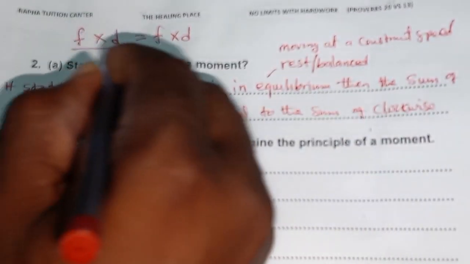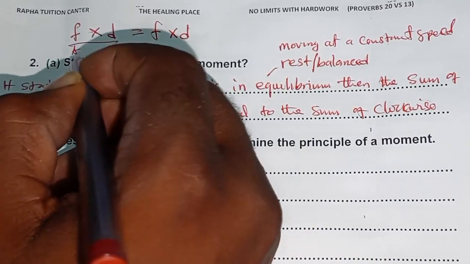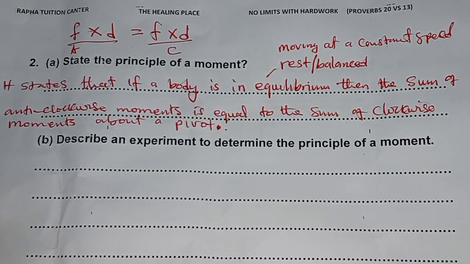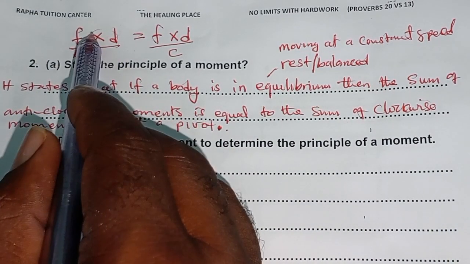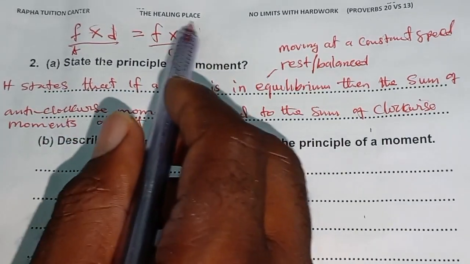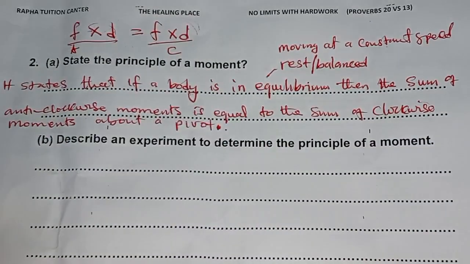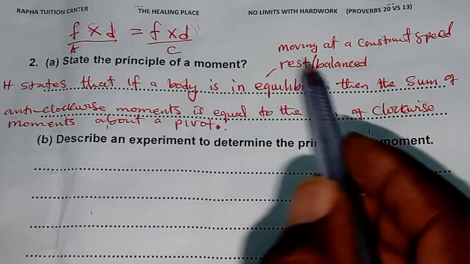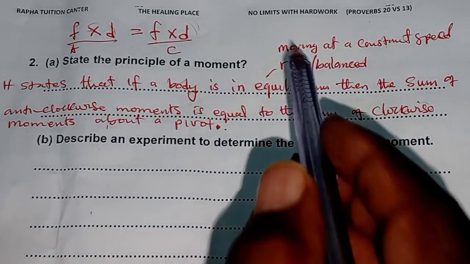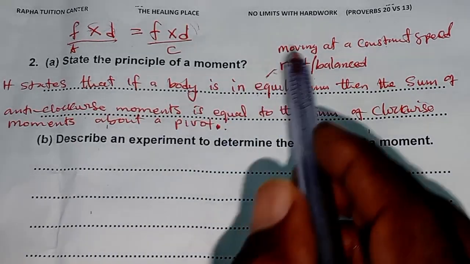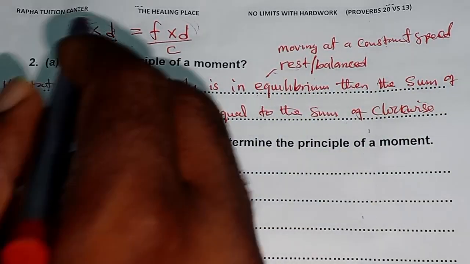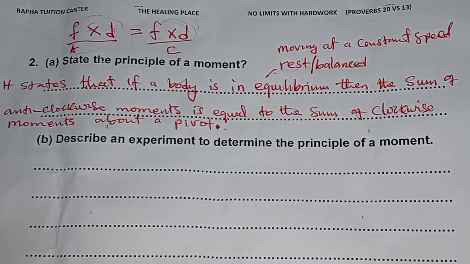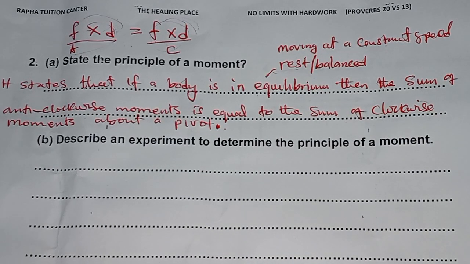So this is the formula for a moment. So let's say this is the anticlockwise moment. This is the clockwise moment. So the anticlockwise moment is equal to the clockwise moment if the body is in equilibrium or if the body is balanced, if the body is at rest, if the body is moving at a constant speed.